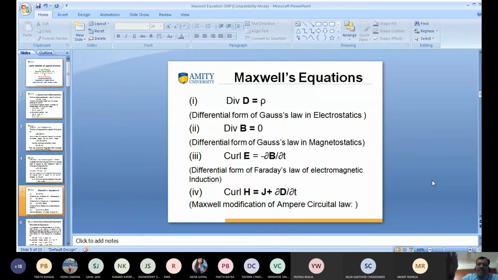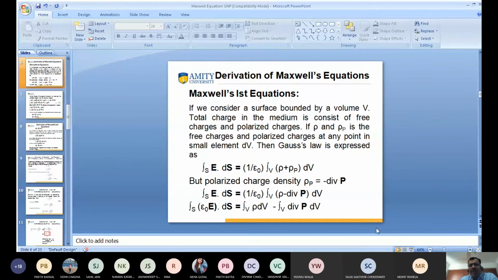You should remember. So I am talking about the derivation of Maxwell's first equation. I derive all the equations: first the first equation, then the second, then the third, and so on. What is Maxwell's first equation? You know the formula, surface integral of E dot ds equal to rho upon epsilon, yes or no?